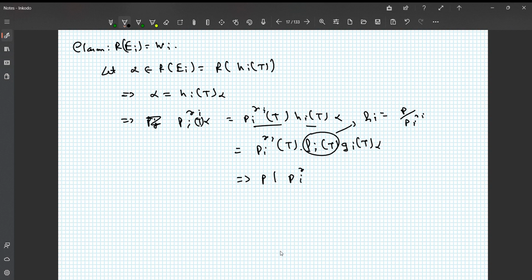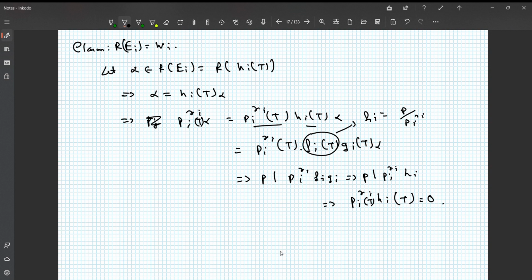Therefore that implies P must divide Pi^Ri, or rather, let me not use the term T here because we are now acting as polynomials. So P must divide Pi to the power Ri times Fi Gi, which implies P must divide Pi^Ri Hi. But P is the minimal polynomial for T. So that means Pi^Ri Hi of T must be equal to 0.